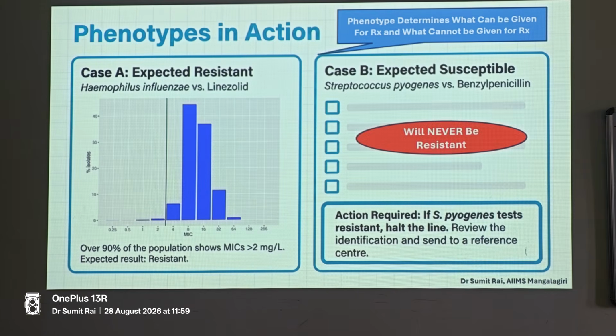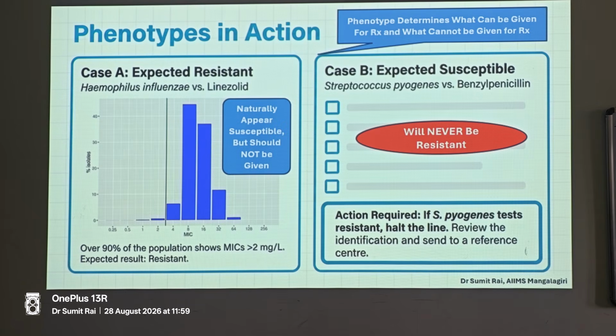If it is a group A streptococcus, it will never be resistant to penicillins. It will always be susceptible only. So the threshold has been kept as 99% because you are dead sure that this is group A streptococcus, it has to be susceptible to penicillin. In that case you will give penicillin to the patient. You can't have a margin of 10%, like 10% strains might be resistant. No, you can't do that. You can't take that chance. So that is why it has been kept as 99% for the susceptible phenotypes and 90% for the resistant phenotypes.